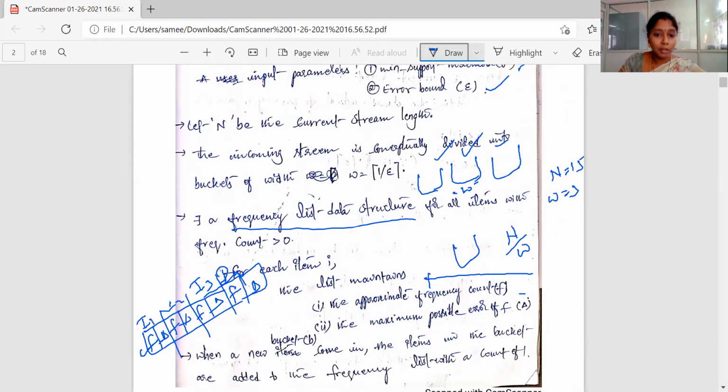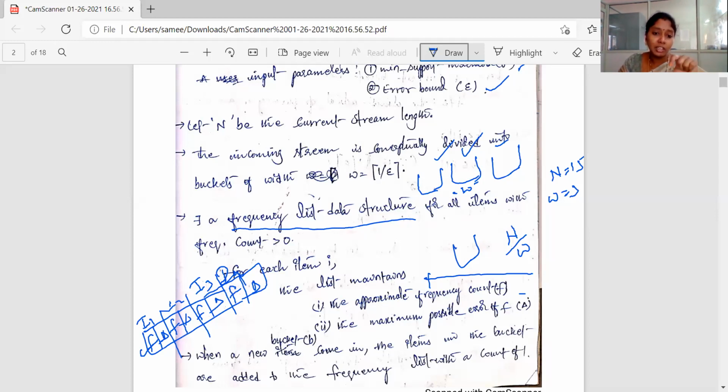We have a frequency list data structure, which includes the frequency count for each and every item in the current stream, indicated with f. Along with f, each entry has another element called delta, which is the maximum possible error of f.